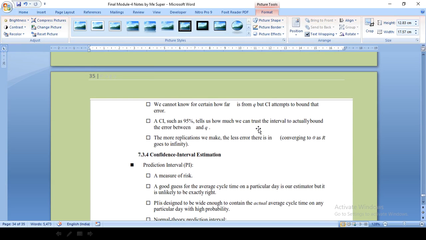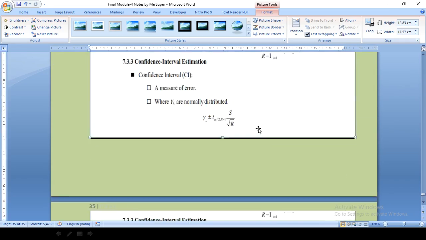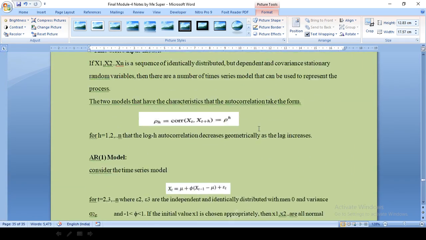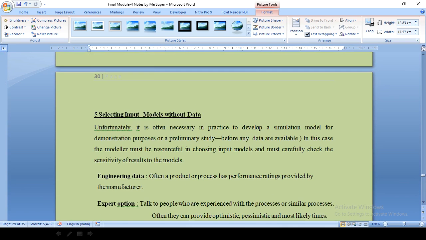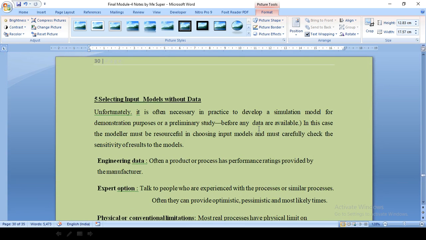Students, please go through all the topics, don't leave any out, especially the problematic part, the Kolmogorov-Smirnov test and the chi-square test. Those carry a lot of weightage. You can contact me through Zoom or personally, and I'll clarify your doubts. That ends module 4 from my side. I'll be sharing the material and all related questions so you can go through them and complete your assignments. Thank you, one and all.